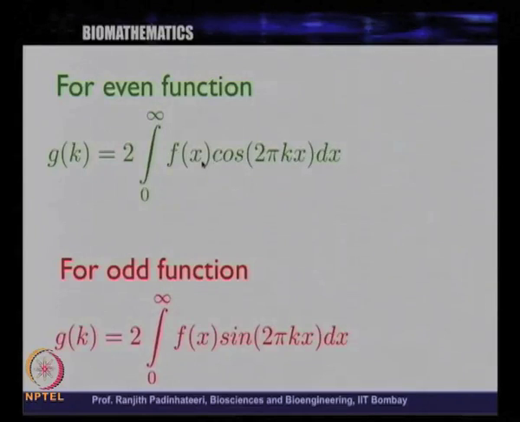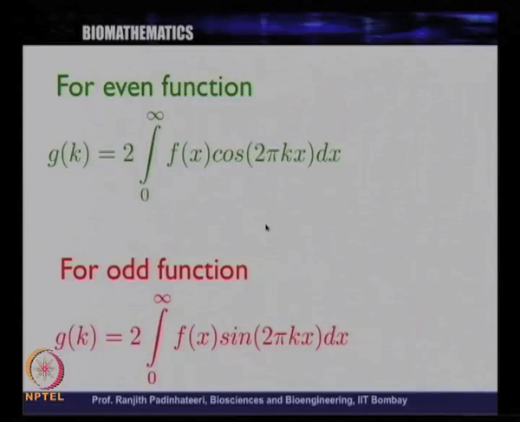We will come and see why, but you can take it as an exercise: use the original definition and take f of x as an odd function or an even function, and then see what you get. You will find that one part goes to 0, and what essentially you have is this. So, for an odd or even function, the definition becomes just this.